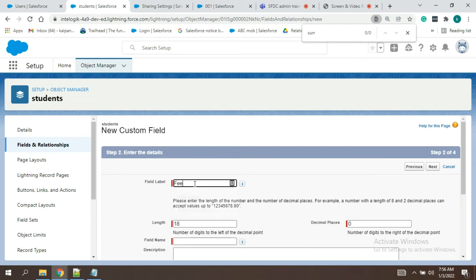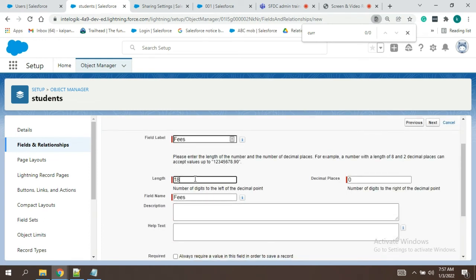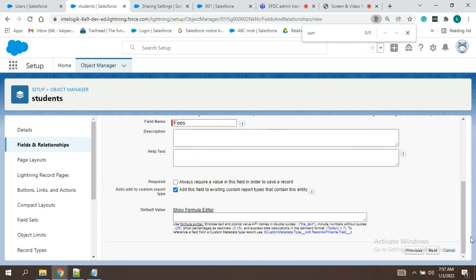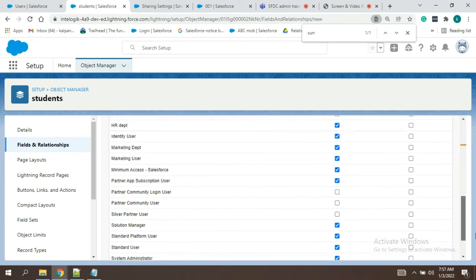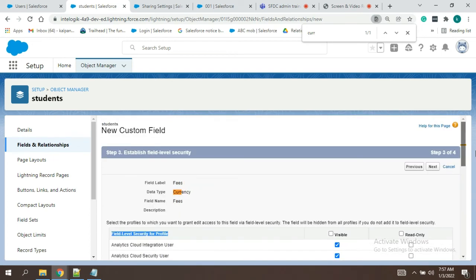Field label is fees, which we are collecting from the students, and it is not more than 4 digits. Now you are able to see the field level security for profile. Now we can say what we want to do.